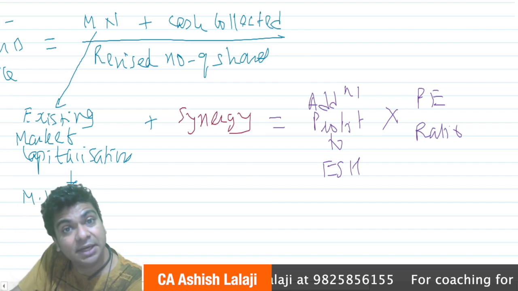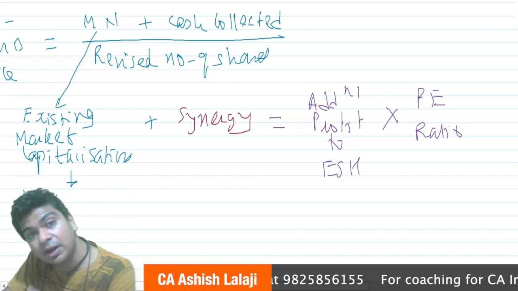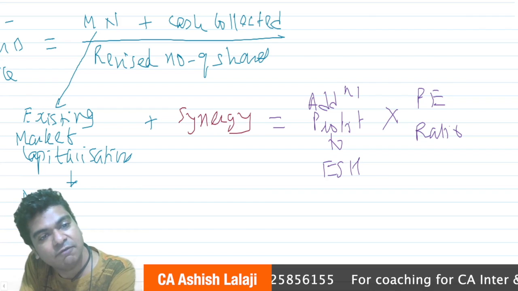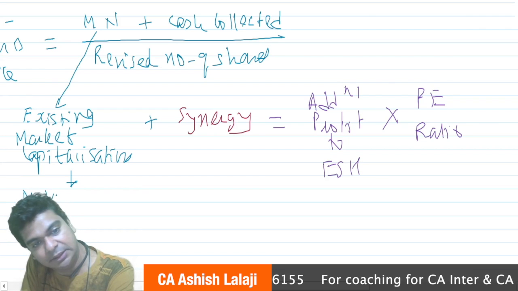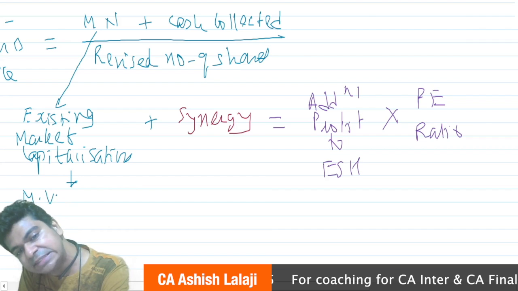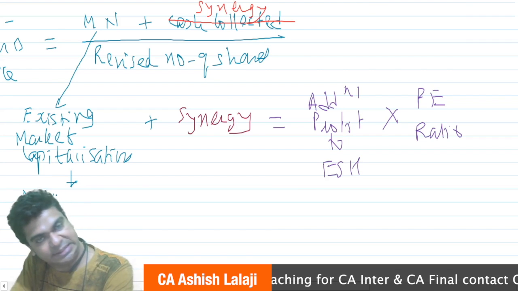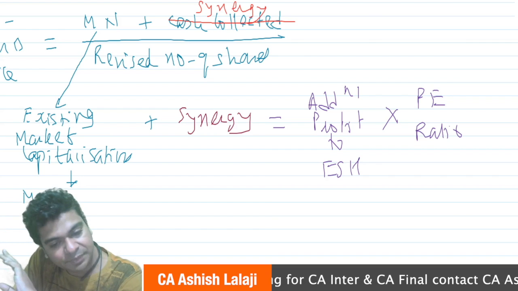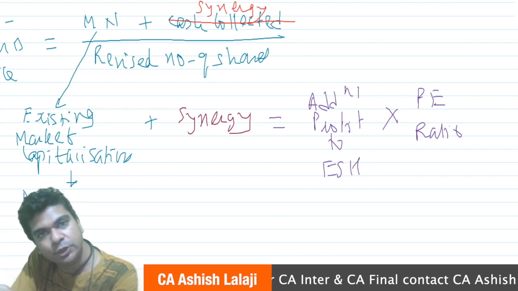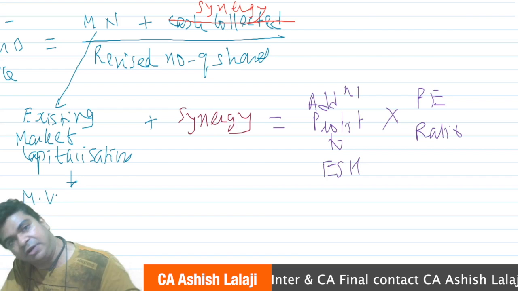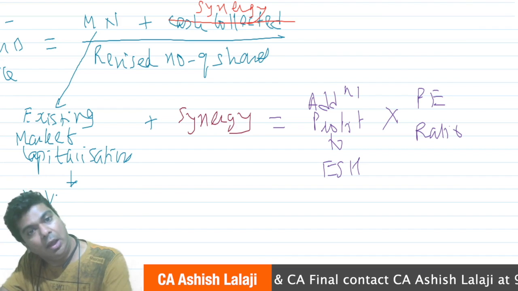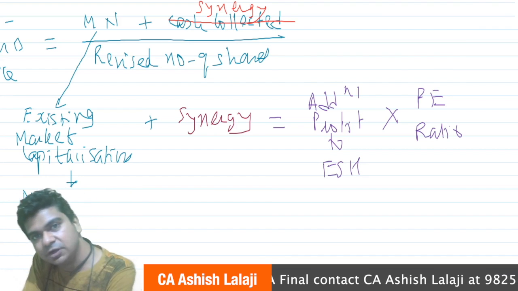Synergy is, as I said, the expected increase in the market value. So if synergy information is given, then in this formula, replace the cash collected by synergy. Consider synergy this time, work out the value of the company after the rights, and divide that by the number of shares after the rights.